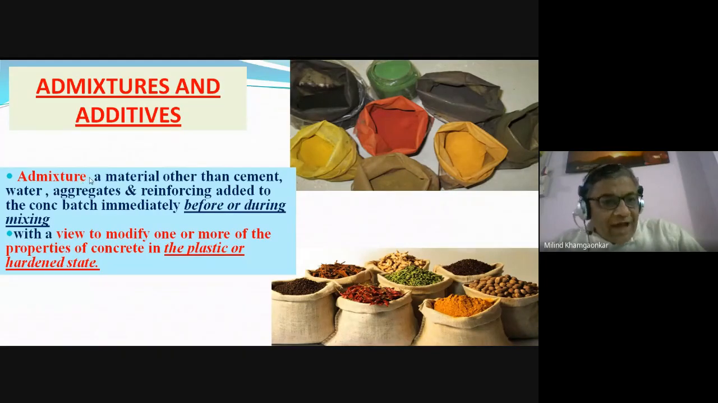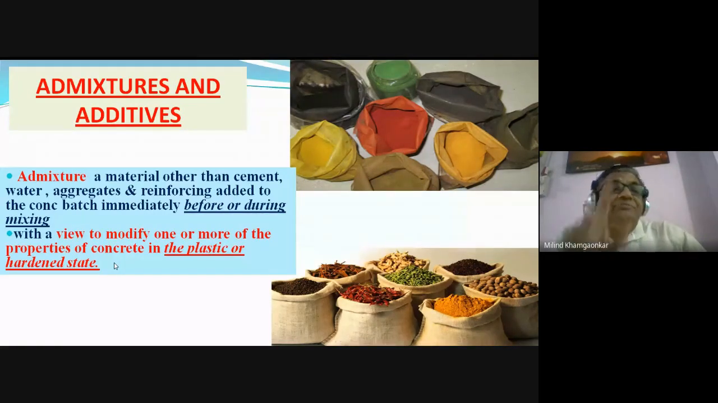So admixtures are the materials other than cement, water, aggregate and reinforcement added to the concrete batch either immediately before or during mixing. Means these materials are added to the concrete either before mixing or during mixing. For what? With a view to modify one or more of the properties of the concrete in the plastic, that is in wet condition, or hardened state. Okay, so these are added.